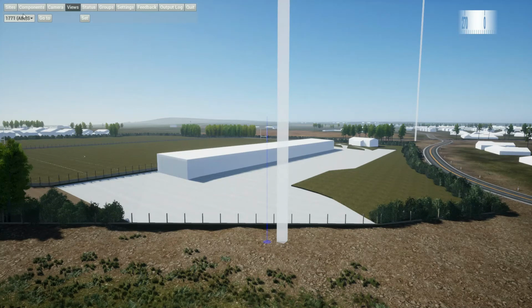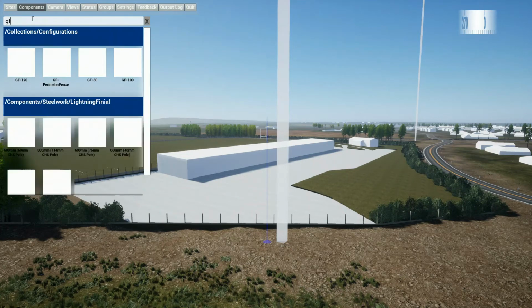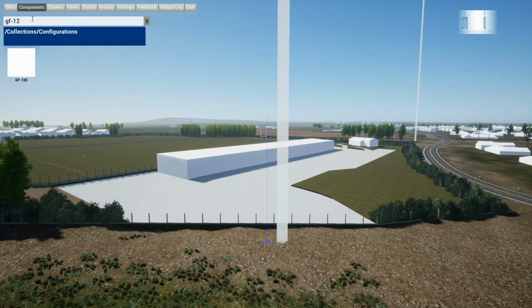So let's say, for example, that I've determined that a 150 feet structure is suitable. So what I can do is load a greenfield configuration. We build these standard builds, and this is an example for a particular customer. They've got 3 different heights of greenfield structures, and we're just going to drop that location in here now. It's just loading that into the scene right now. It just takes a few seconds to do that.